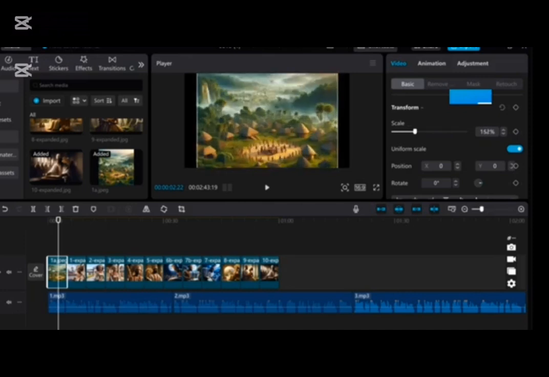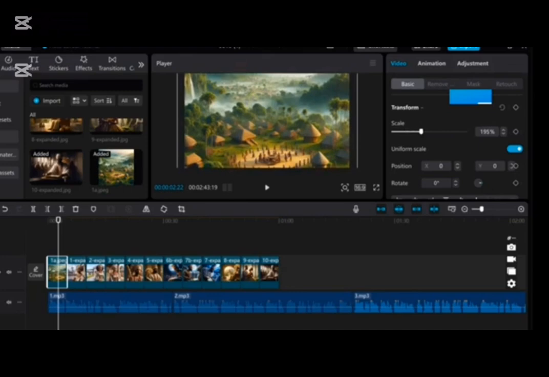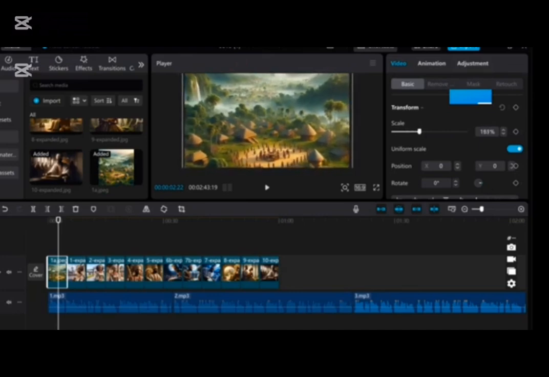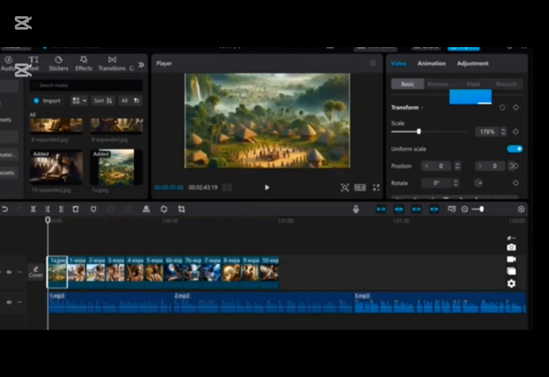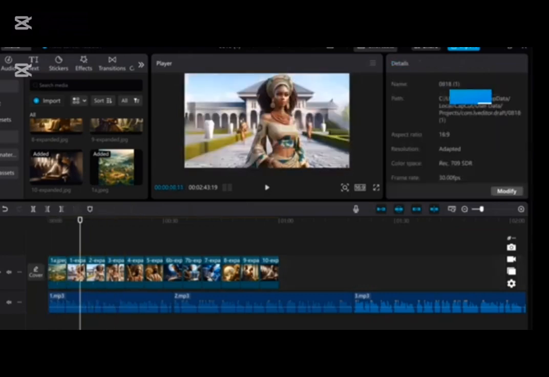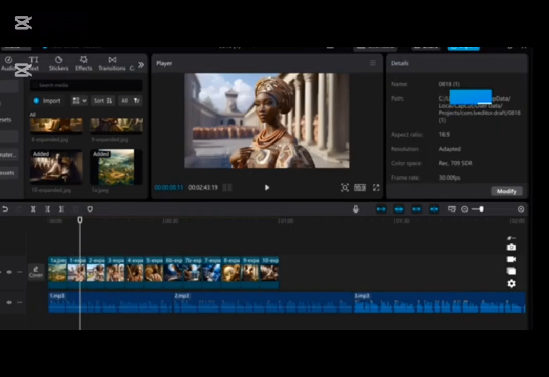So I'm just going to click on scale. I'll just scale it up to make it bigger or wider to fit this frame. But for some images it might actually crop the edges, some parts of the images, which is the reason why I expanded. Okay, so now we have the first one like that.